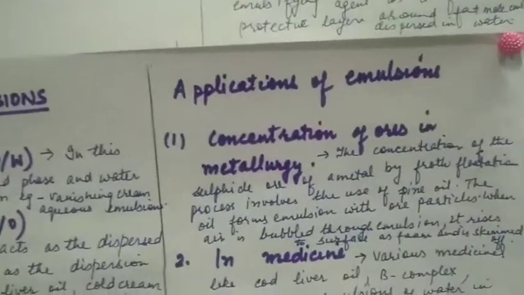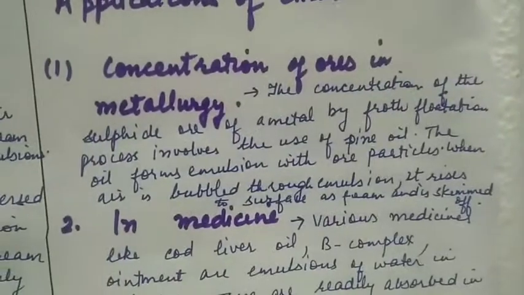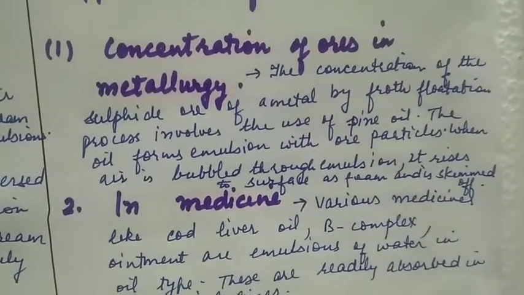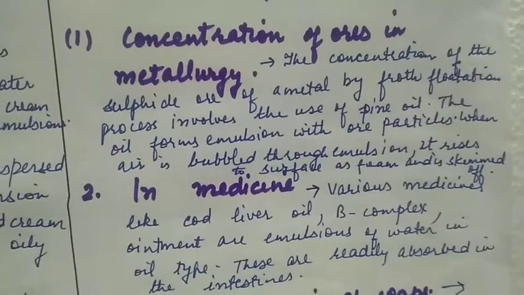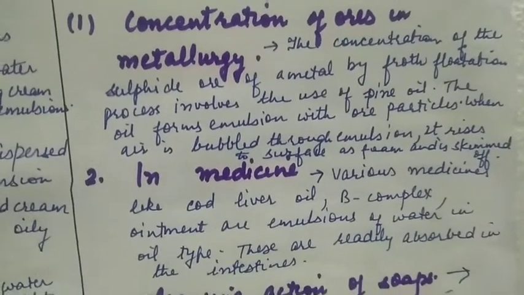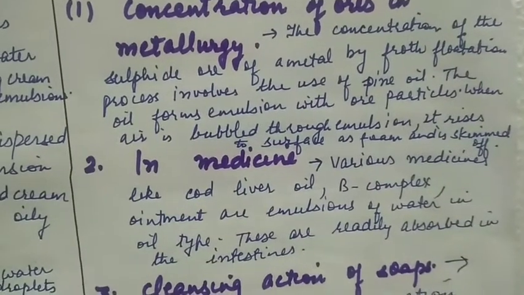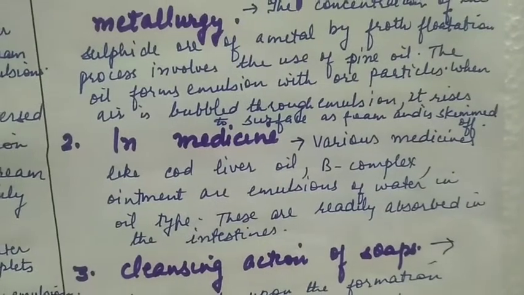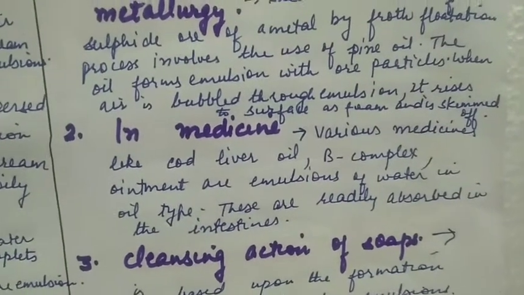Applications of emulsions. Concentration of ores in metallurgy. The concentration of a sulfide ore of a metal by froth flotation process involves the use of pine oil. The oil forms emulsion with water and ore particles stick to the oil, and when air is bubbled through emulsion, it rises to the surface as foam and is skimmed off.